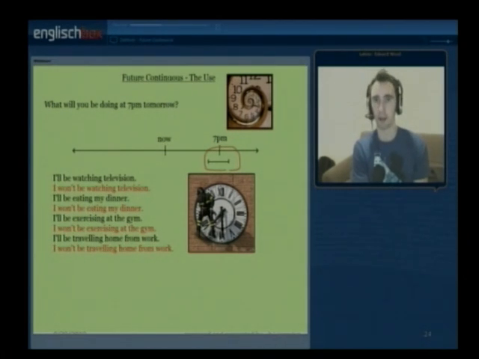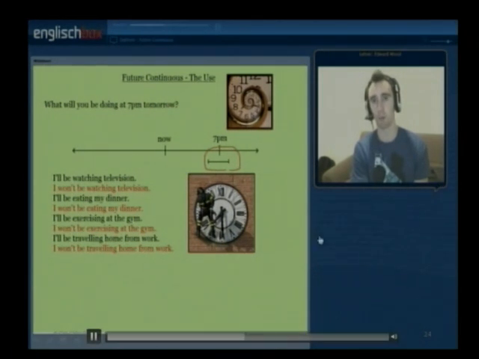Okay, so the use of this tense. If you look at the diagram, this explains when we use the tense. What will be happening? What will you be doing at 7 p.m.? What action will be in process? So, perhaps I start watching television at 6:30 and finish watching television at 7:30. At 7 p.m. I will be watching television. This action is in process, is happening at this point in the future.